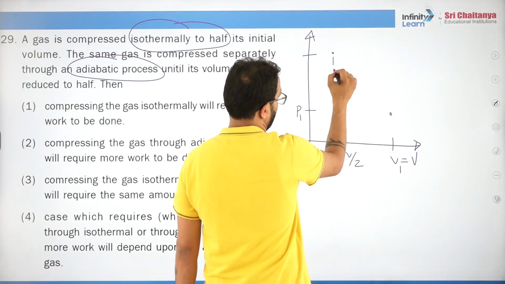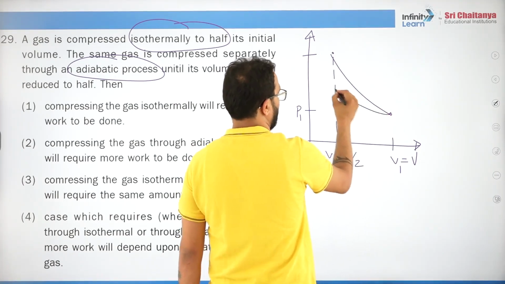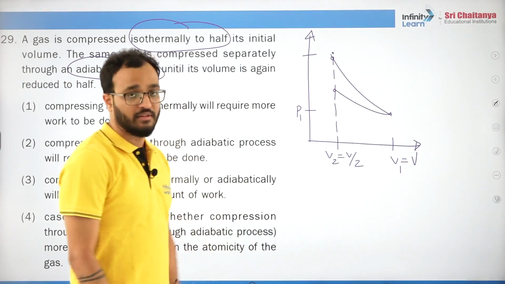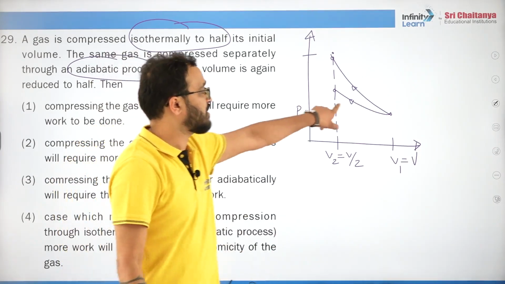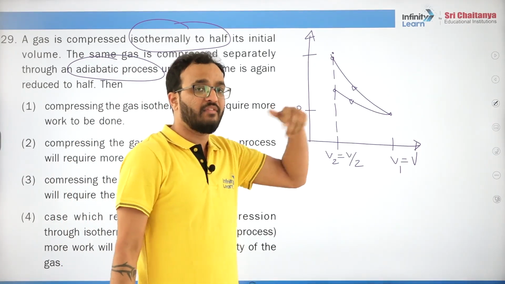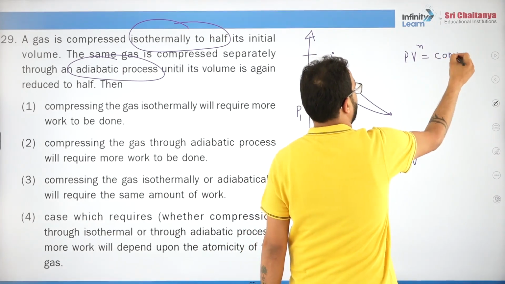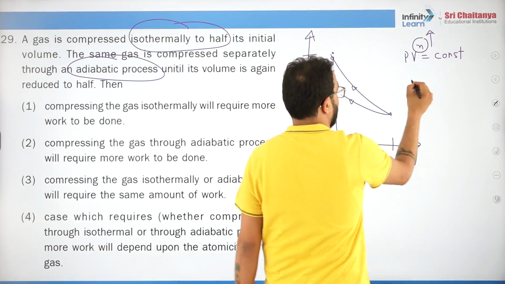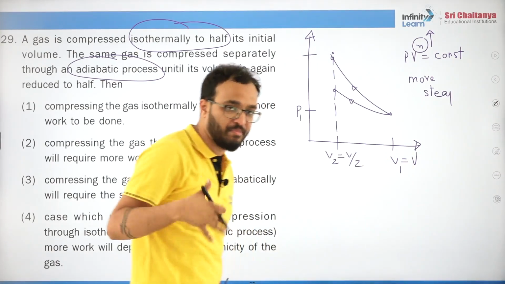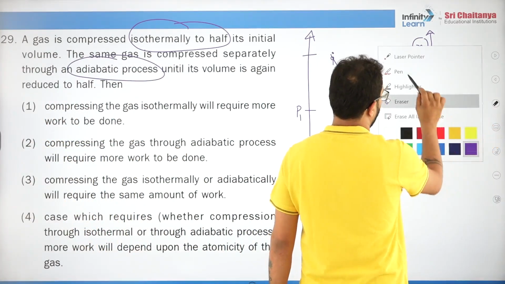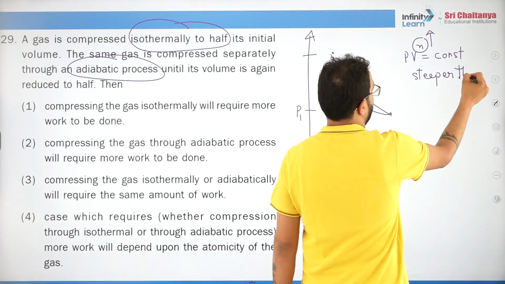So obviously we are reaching this point. So 1, 2 like this. Now remember, this is how you will go. So one out of this is adiabatic, other is isothermal. Remember, isothermal is the least slope, lesser slope. Adiabatic will have higher slope. See, remember, if PV to the power n is constant, higher the value of n, more steep or steeper will be the graph. Okay, steeper will be the graph. So jitna zyada n hoga, higher the value of n, steeper the graph.